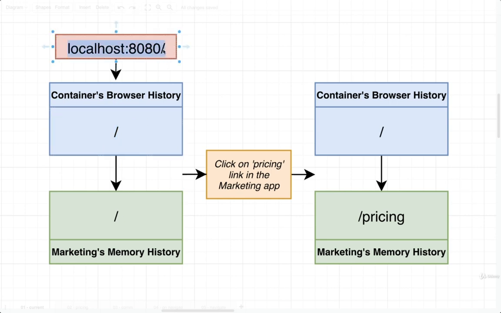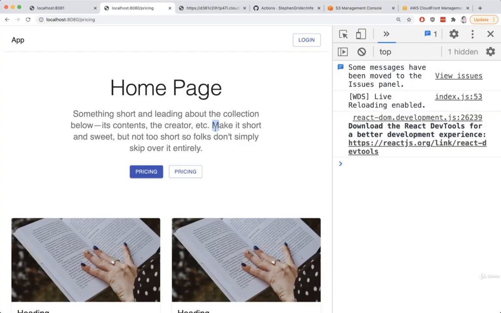So right now, the path inside the address bar is just /, and that means that the initial value of the browser history object is /. The initial value of a memory history object, on the other hand, is always / no matter what. So either way, both of our history objects start off at just /. We then eventually click on the pricing link in the marketing app. That is going to update the current location that memory history thinks we are at to /pricing. We then see some appropriate content appear on the screen.